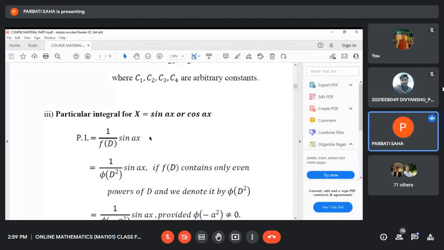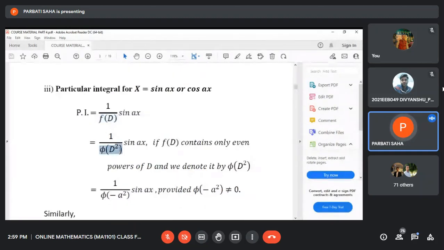What we have to do? You see, first you express F(D) as a function of D square. If F(D) contains only even powers of D, we denote it by phi(D square), a function of D square of this 1 by F(D). Sin ax remains unchanged.